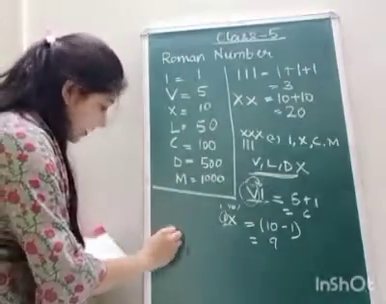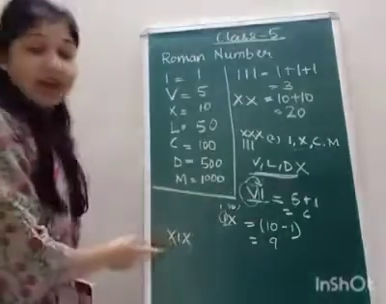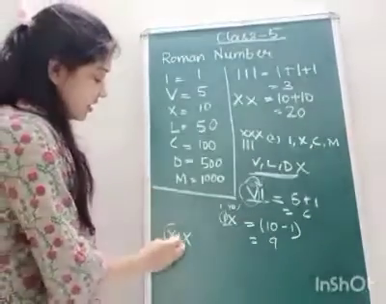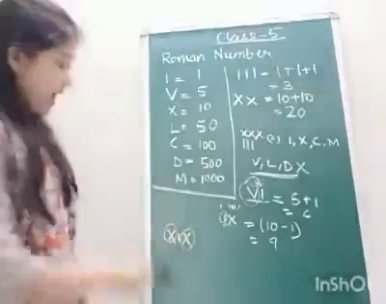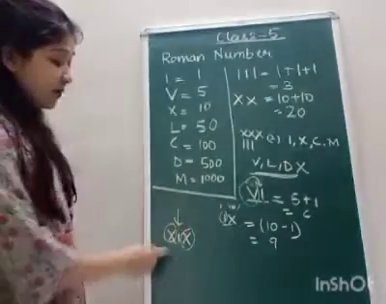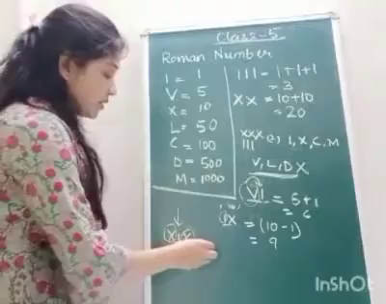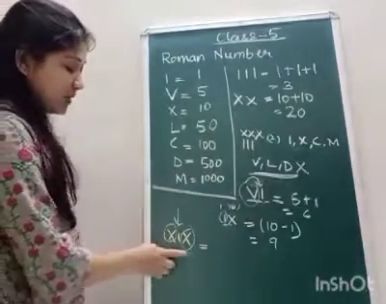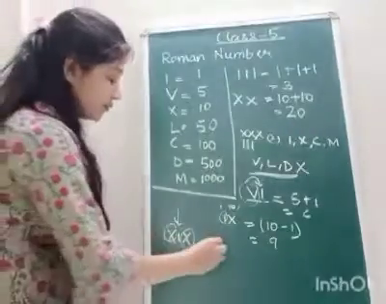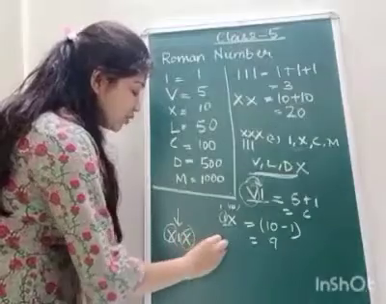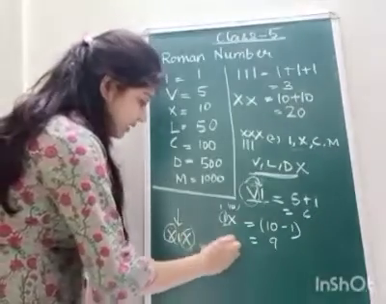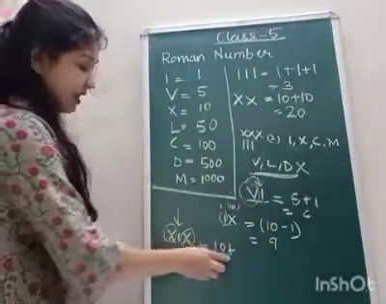Suppose we have a number XIX. There are two greater value numerals, X, with a smaller value I in between the two greater values. If you find this type of condition, then what you have to do is write the first 10 as it is.